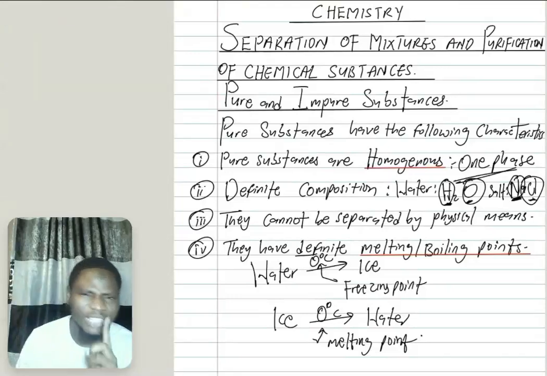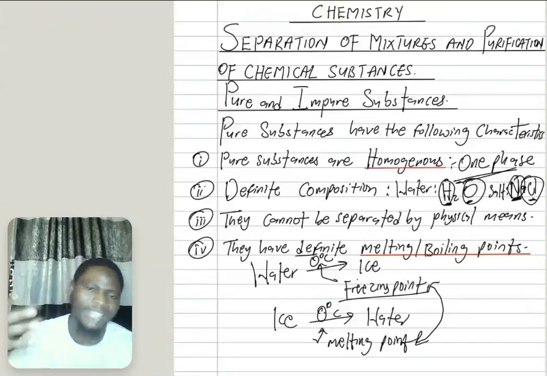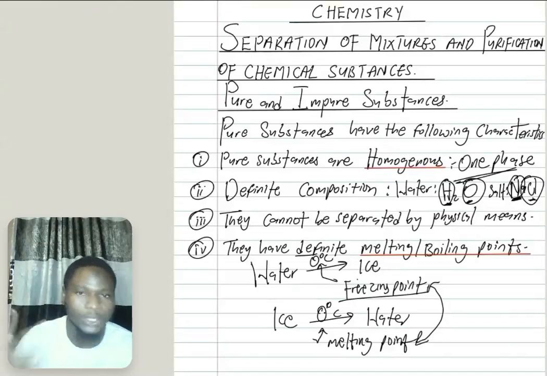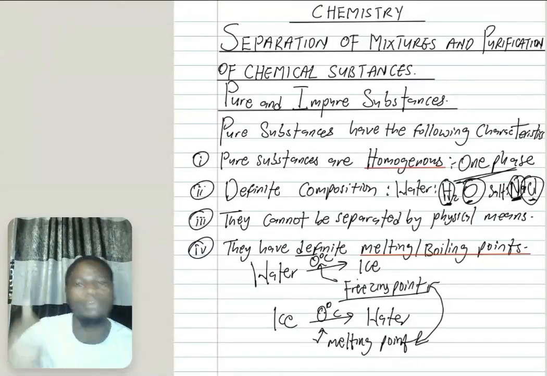Now take note of something. The freezing point of water is 0 degrees Celsius. The melting point of ice back to water is also 0 degrees Celsius. So have it in your mind that freezing point and melting point are the same. They occur at the same temperature. Remember I said freezing point and melting point are the same. I did not say freezing and melting are the same. No. But freezing point and melting point are the same, that is, they occur at the same temperature. Do you get that?